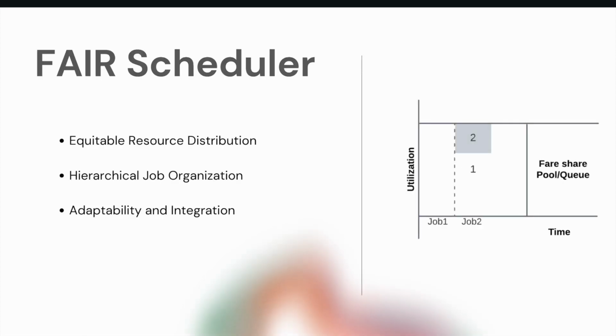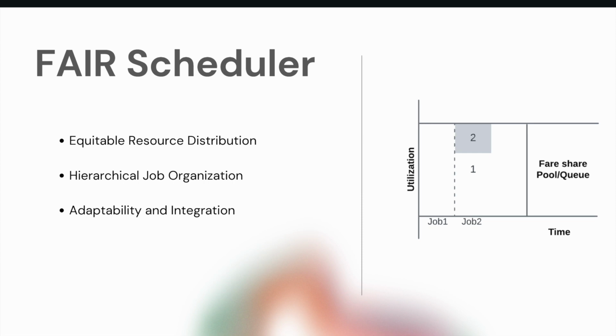scheduling and execution. Coming to the FAIR scheduler in Apache Spark, it ensures equitable distribution of cluster resources among multiple applications. It operates on the principle of fairness, dynamically allocating resources based on the current workload. Utilizing a hierarchical structure, it organizes jobs into pools, facilitating fine-grained control over resource allocation. Preemption is a supported feature, allowing resources to be reclaimed from low-priority jobs for high-priority ones.